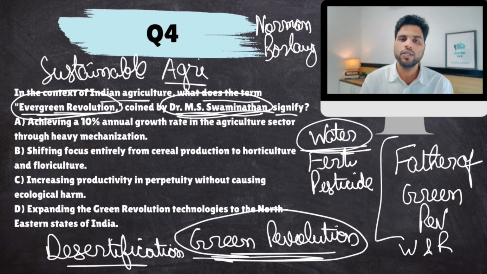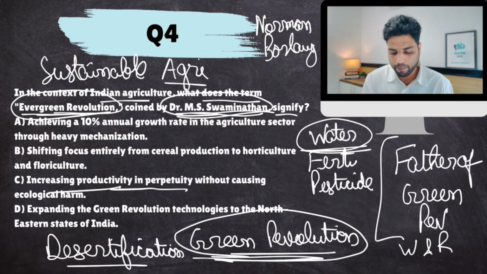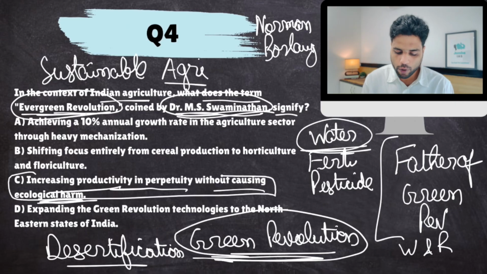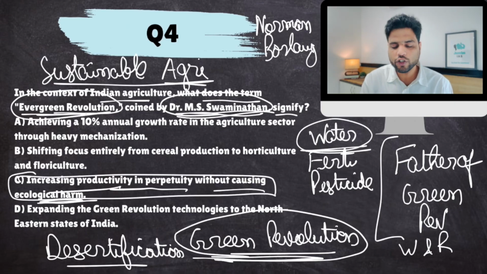Now, which option best justifies whatever I just explained to you? Increasing productivity in perpetuity, permanent, without causing ecological harm. Right? If you protect the environment, the agriculture would remain sustainable. So the answer would come out to be C.